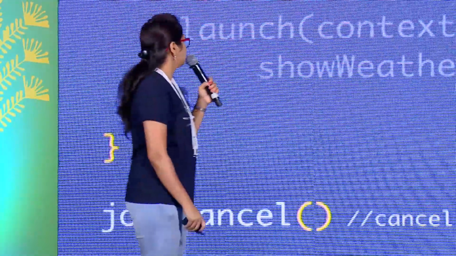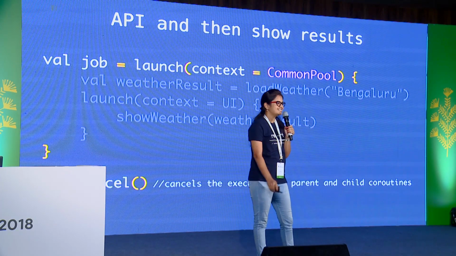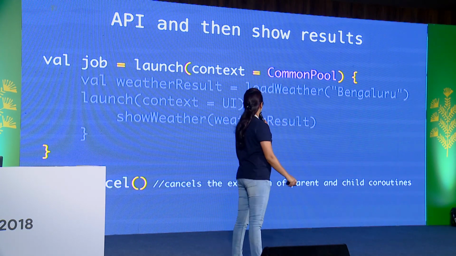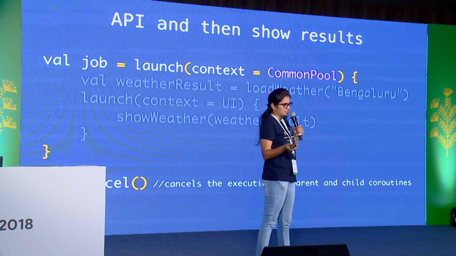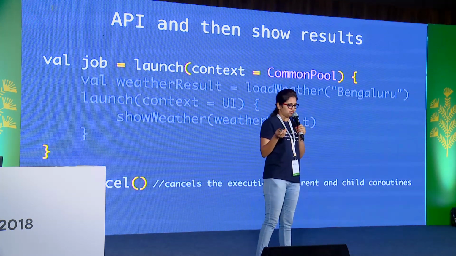Let's take an example to explain this slide. How many of you use async task? All of us, yeah. Imagine you have written this code in a coroutine in an activity, and the activity dies.